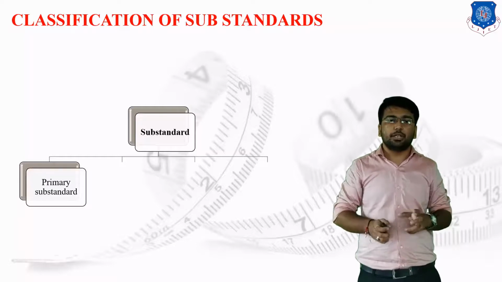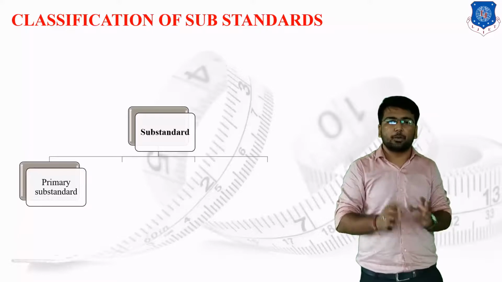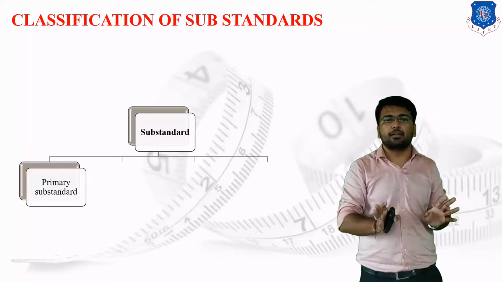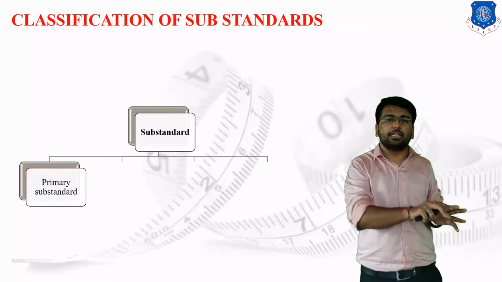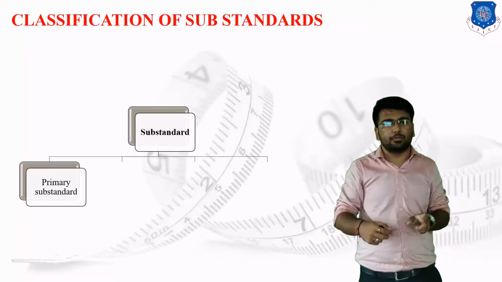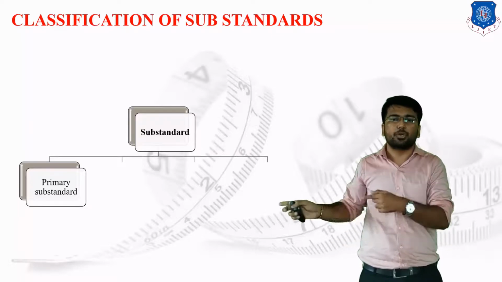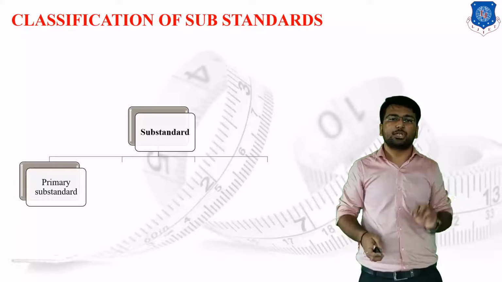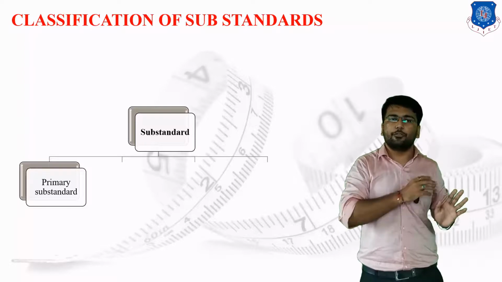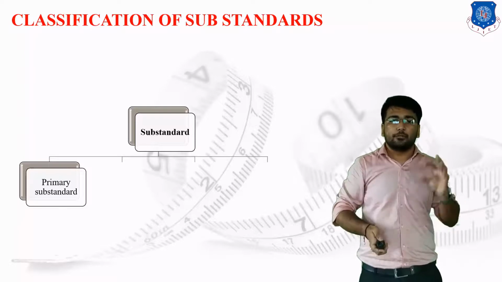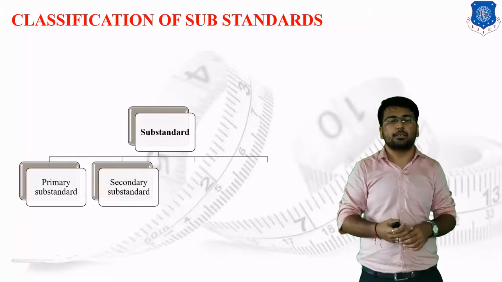So what we have done is store that particular primary standard under proper precise conditions, proper atmospheric condition, with proper care. Every 15 or 20 years we take it out of the laboratory, measure the particular standard, and form some replicas from it, and then the primary substandard is placed back inside the laboratory for the next 10 to 15 years. Whatever replicas have been generated are known as the secondary substandards.